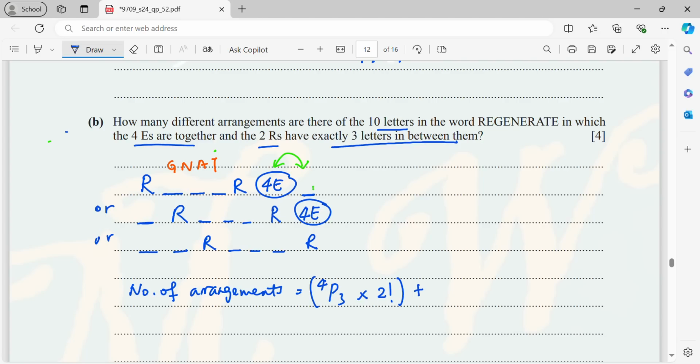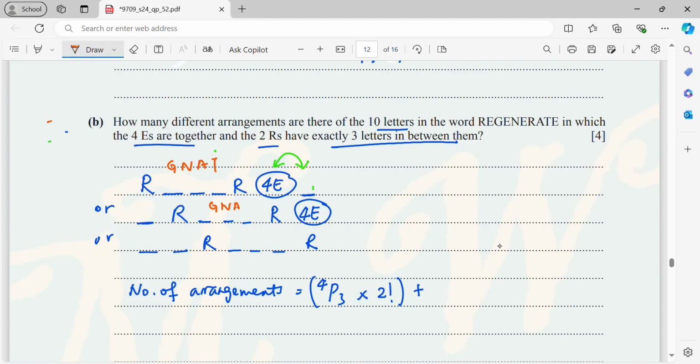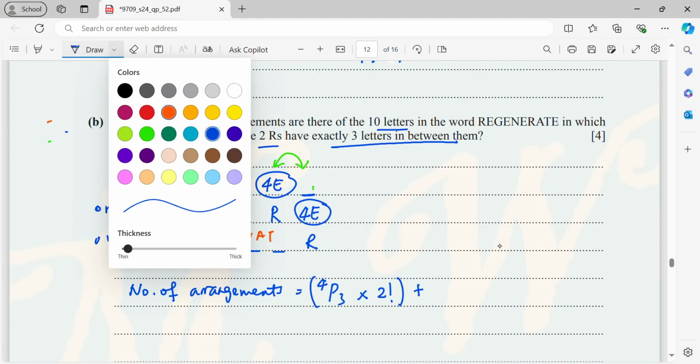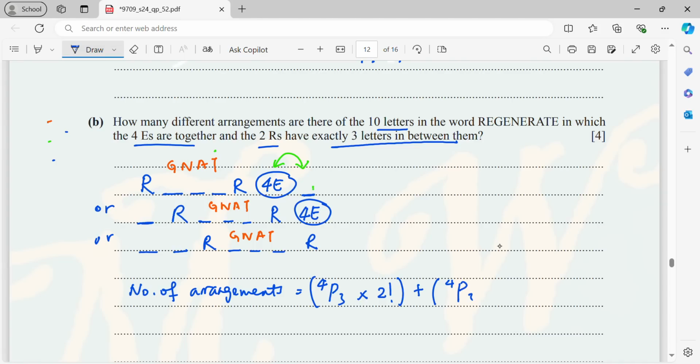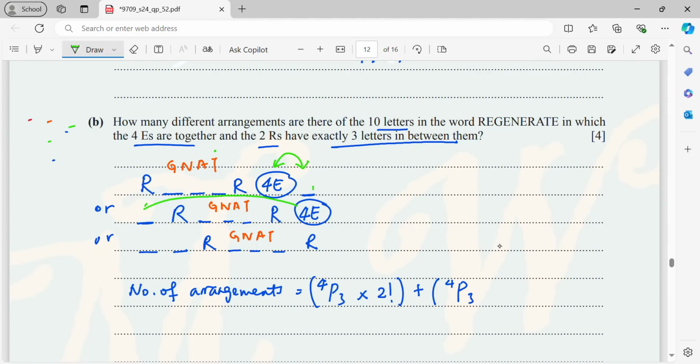Also plus. Now again, the middle one, I will consider the middle one first. This will be GNAT. So here GNAT, you choose 3 from 4. Therefore, I will be getting 4P3. Okay, now again, this 4E and the first one can be swapped. So it will be 2 factorial. After you have chosen 3 letters to be in between 2 R's, let's do one more. That one no need to choose. That's why I will just directly arrange with the 4E.